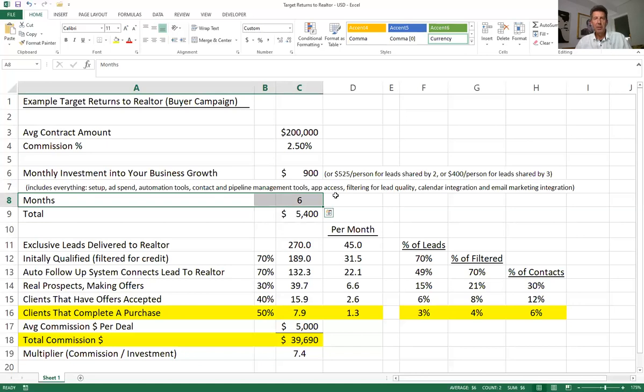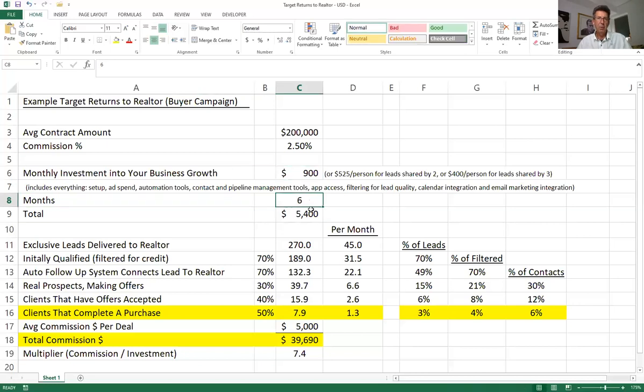Like real estate, this is not a flip-a-switch sort of business. What we're doing here is building an engine that is going to be filling your funnel over time, and you will want to be in the position of benefiting, in month 6, from the previous 5 months' worth of leads that have come in, now that they are becoming ready. So if you're thinking a month or two to give this a shot, I'd recommend it's probably not a good fit. But if we look at this scenario at 6 months, this is how the numbers play out.